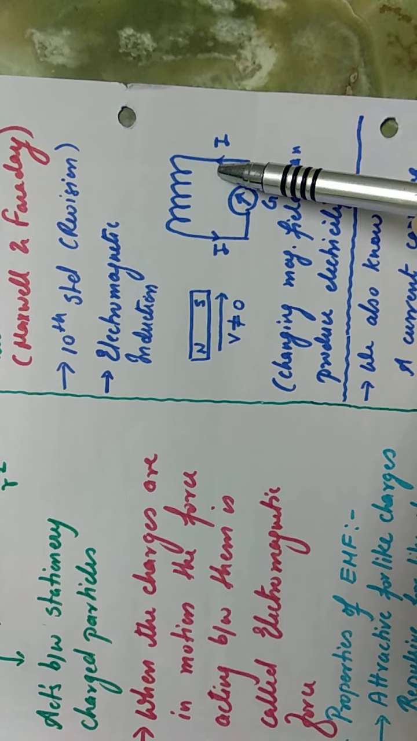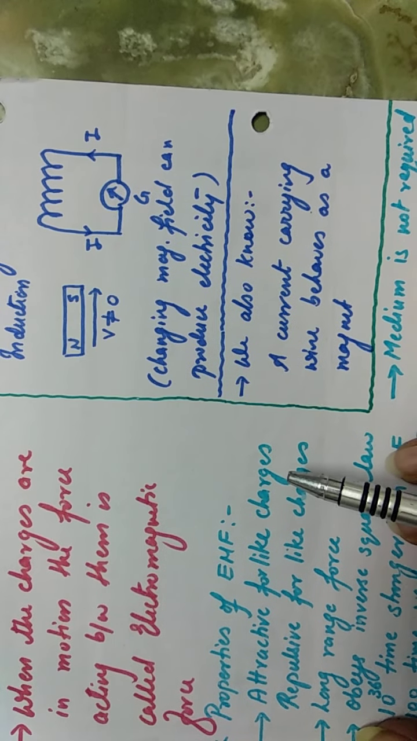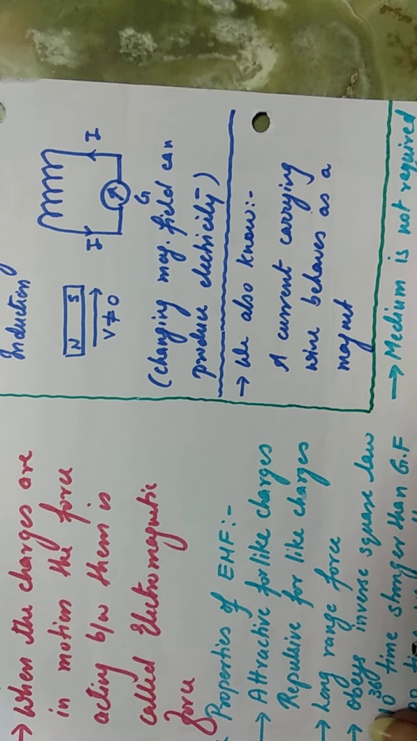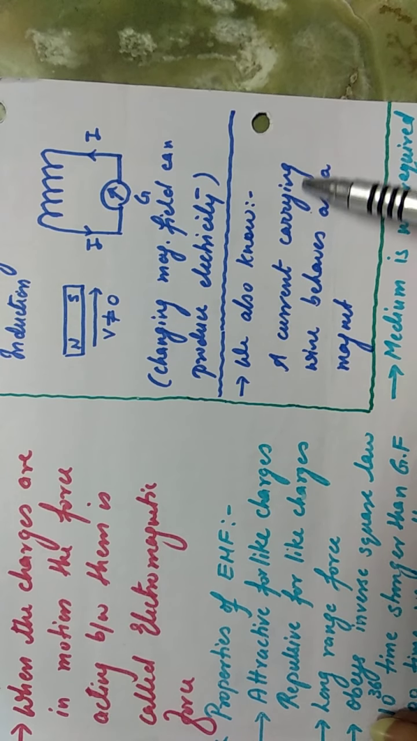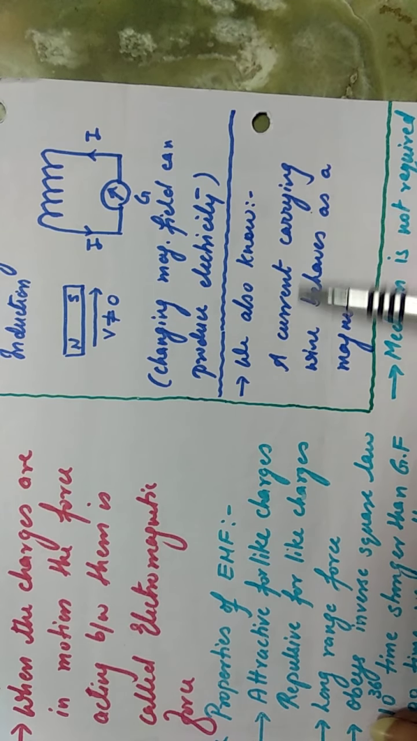Now, it's inverse. See, you have also seen that current has magnetic effect. We know that a current carrying wire behaves as a magnet. So from here we can see current carrying wire, which is a concept of electricity, so electricity can produce magnetism.